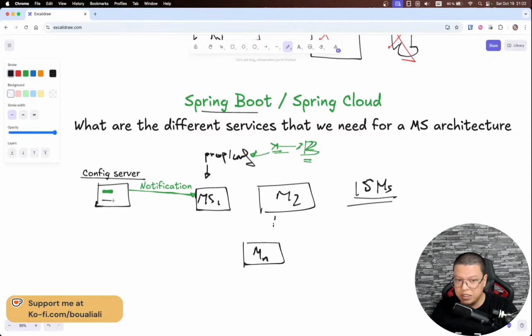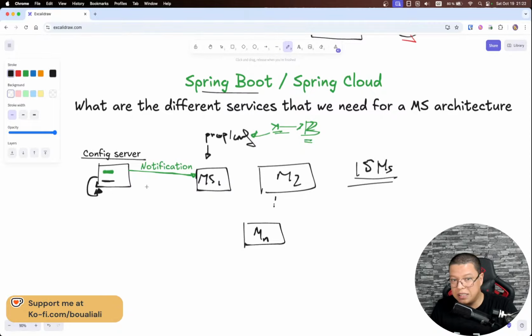But if I change it in one place, I only need to redeploy this server right here, and all the microservices will get a notification. They will pull again and update this property from the config server.